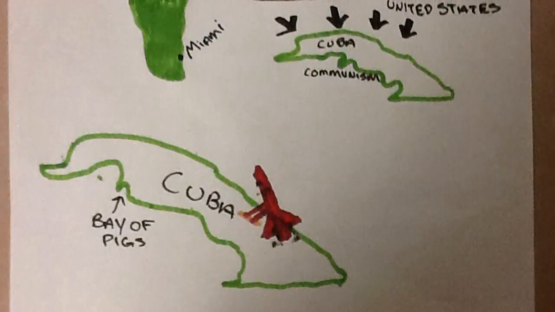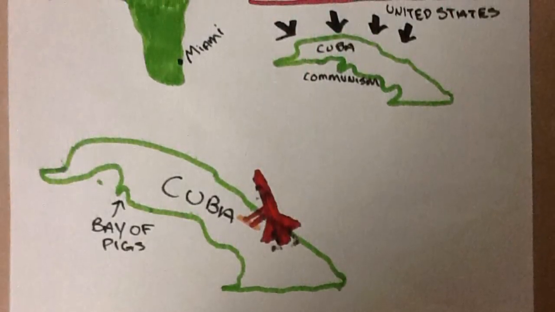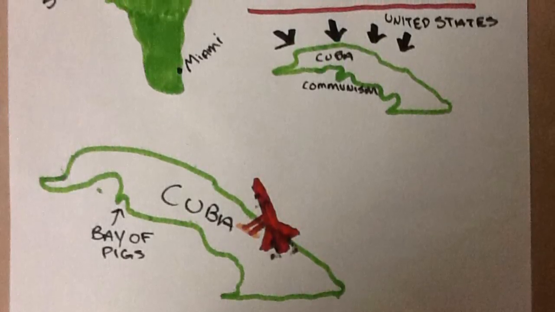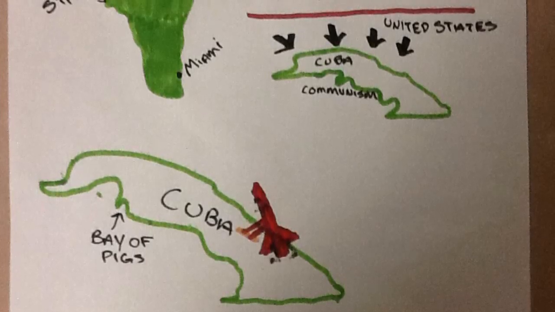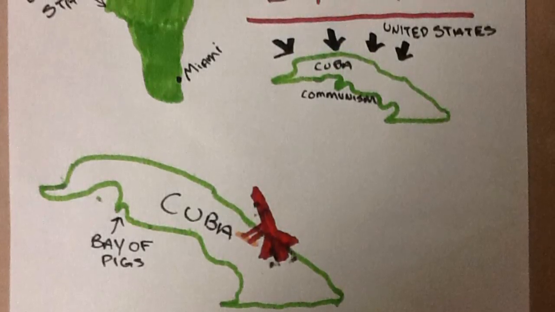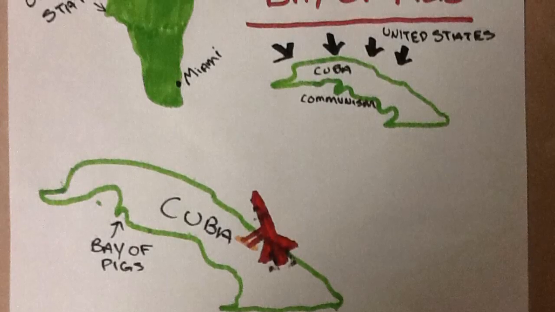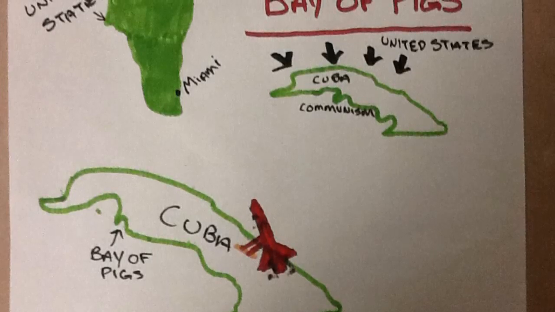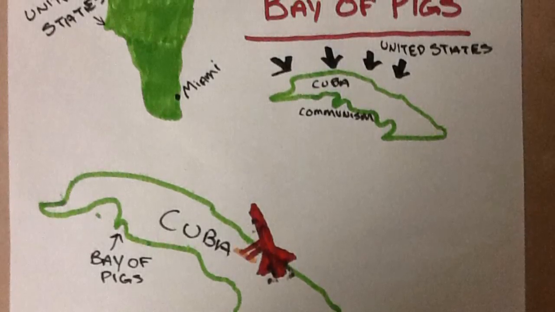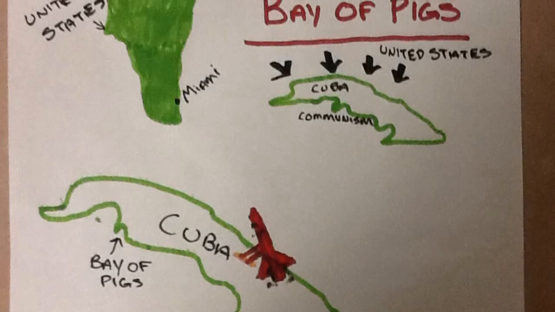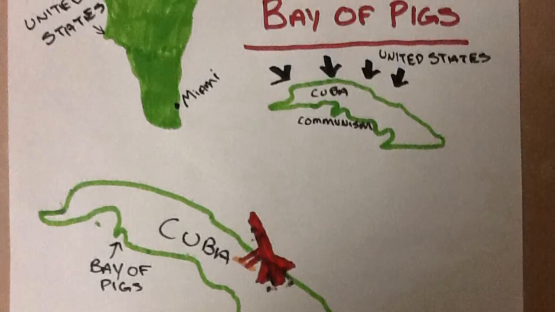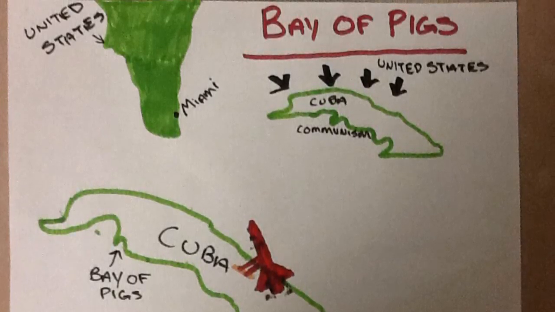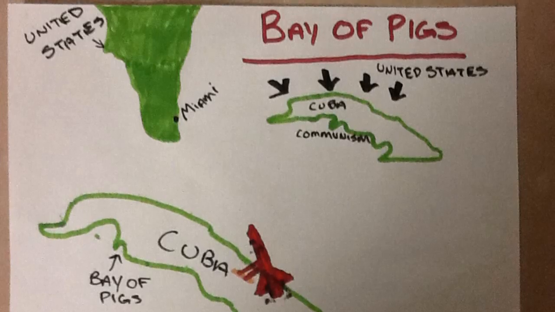The Bay of Pigs was an attempt by the JFK administration to put down Fidel Castro's communist leadership in Cuba. While the United States was scouting over Cuba, they noticed nuclear launch sites that had been placed by the USSR. This caused the Cuban Missile Crisis, where the United States blockaded Cuba from the USSR, and the USSR ships turned around and went back.